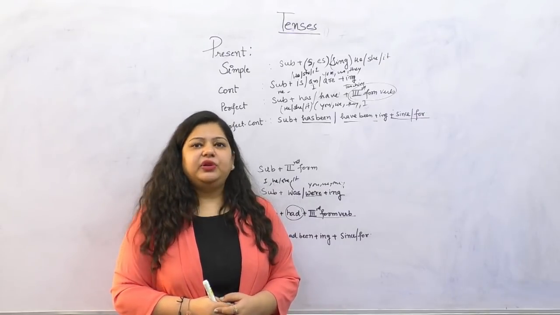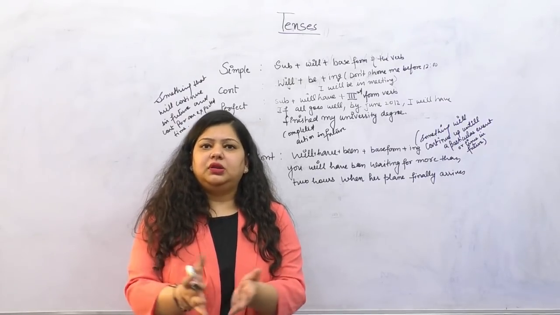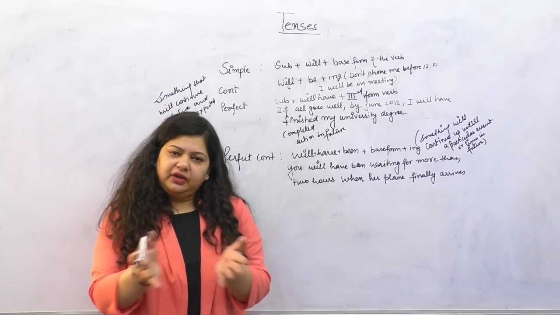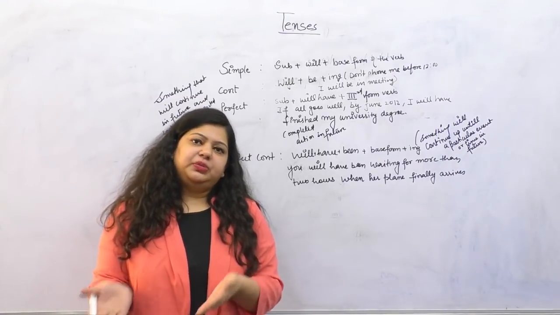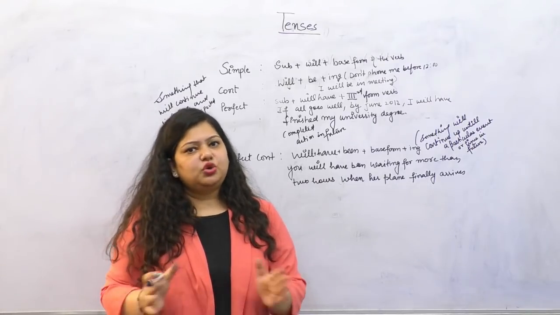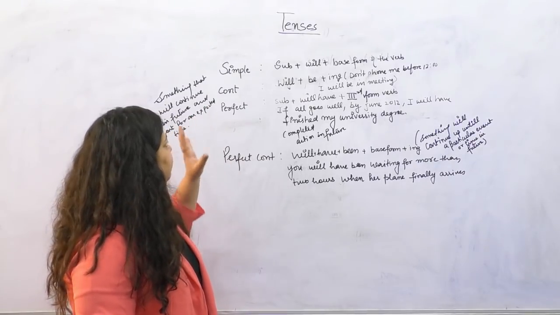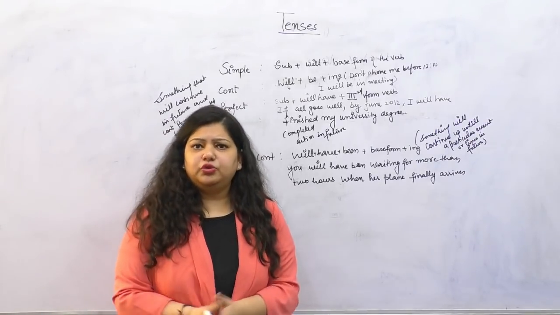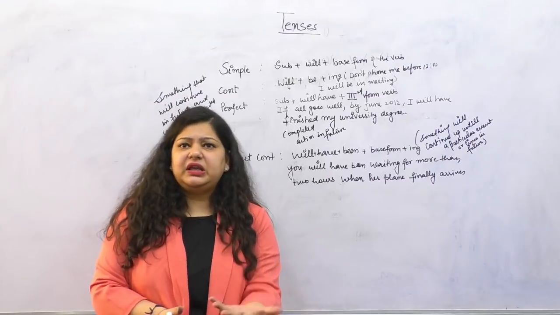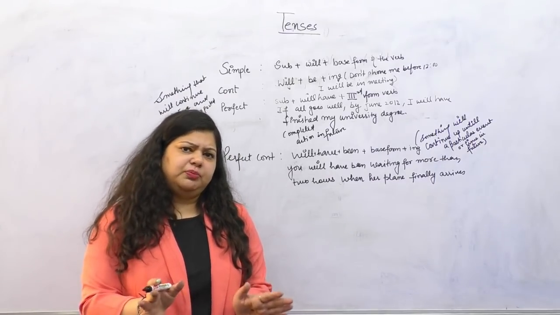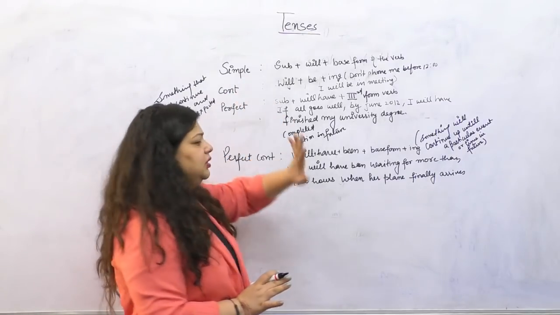Now next we'll be covering future tense. Future, I'm sure you all know, is something that will happen in the future, right? Again, we have 4 categorizations of tenses in future: future simple, future continuous, future perfect, and future perfect continuous. Now let's see one by one. When I talk about simple future, it talks about something that will happen in future. Tomorrow I will go to Delhi, tomorrow I will see him, tomorrow I will eat. So simple events that will be covered in the future are mentioned in simple future.